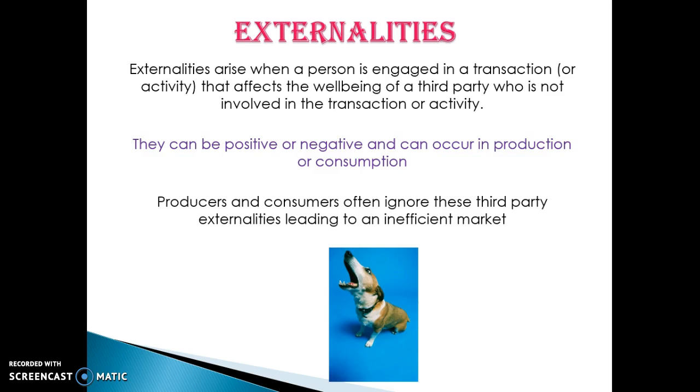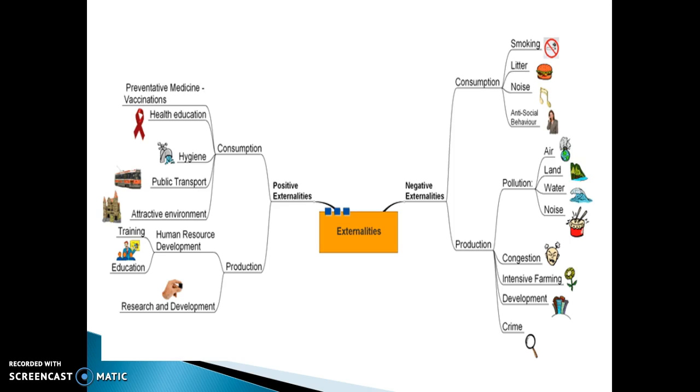Producers and consumers often ignore these third-party externalities. We always talk about producers and consumers being self-interested, so we're continuing along that theme that they don't care about the impacts on third parties. When producers are producing and emitting carbon, unless they are taxed, they don't care about the impacts on climate change.